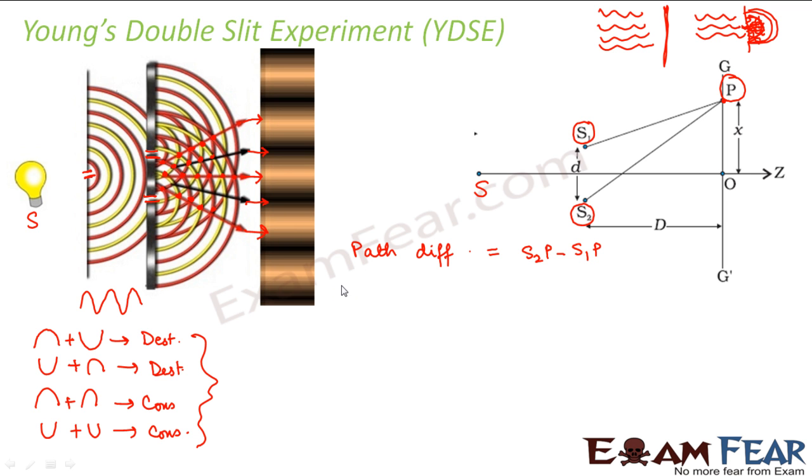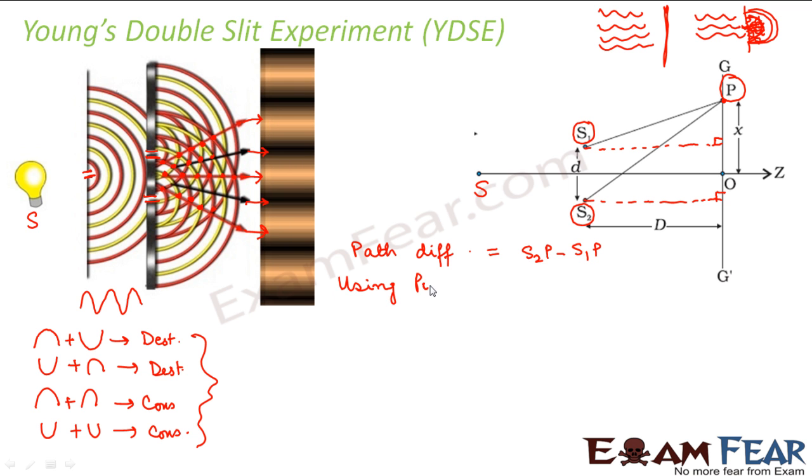So now, looking at this diagram, this is a right angle triangle. Similarly, this is also a right angle triangle. So looking at this triangle, what can we say?